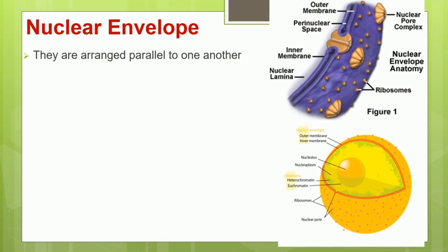Now these two membranes, the inner and outer membrane, are arranged parallel to one another. If we take a small section of this nuclear envelope and enlarge it here, we can find that this is the inner membrane and this is the outer membrane. They are arranged parallel to one another.